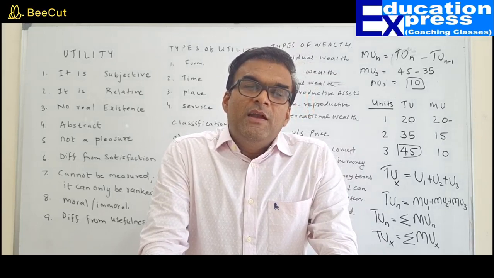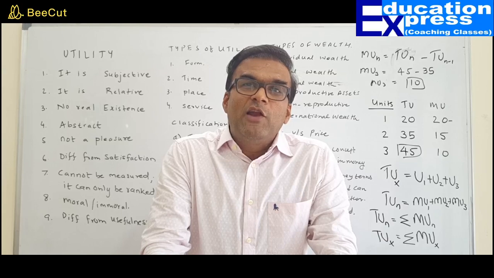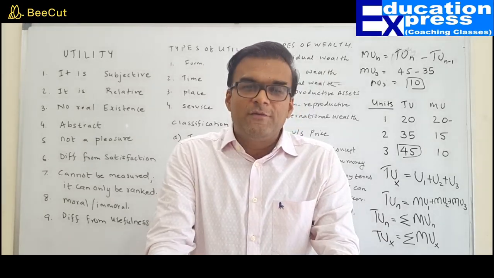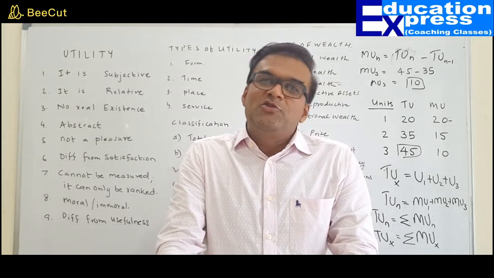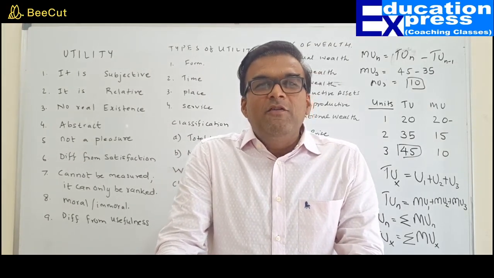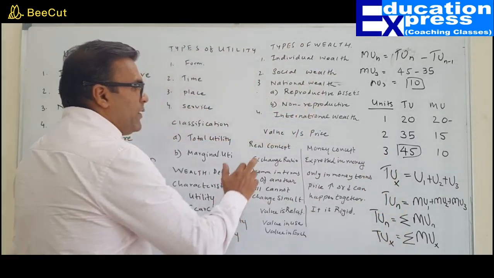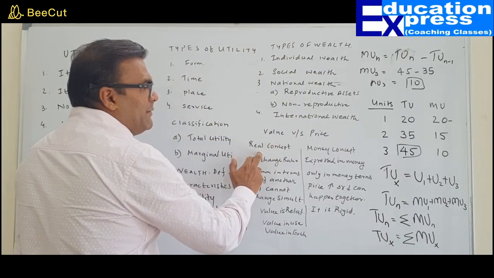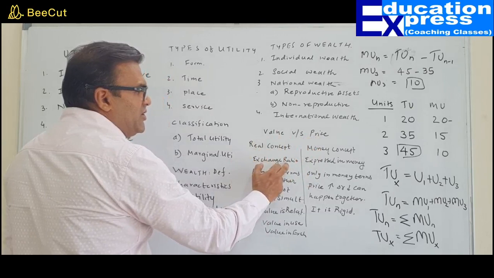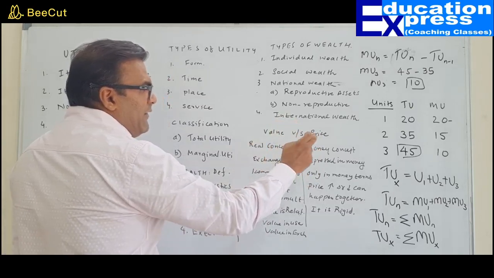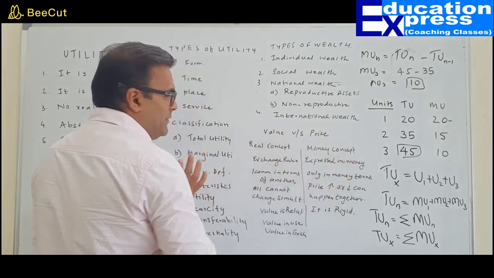It is not possible to simultaneously change, increase or decrease the value of all the commodities together, whereas the price of all the commodities may change together. So these are the very simple differentiations between value and price, which have been expressed over here. Value is a real concept, price is a money concept. Value refers to the exchange ratio between two commodities, whereas price is nothing but value expressed in terms of money.